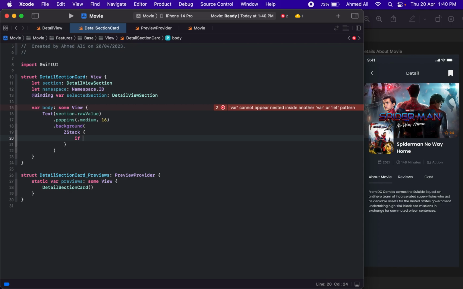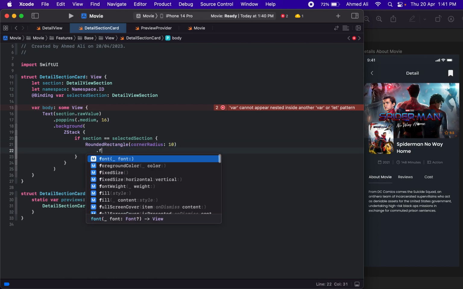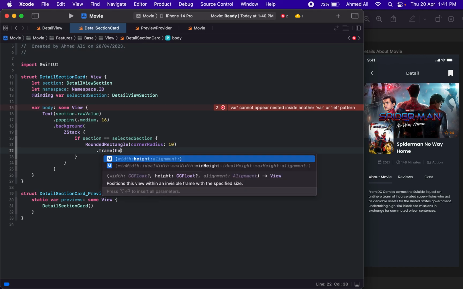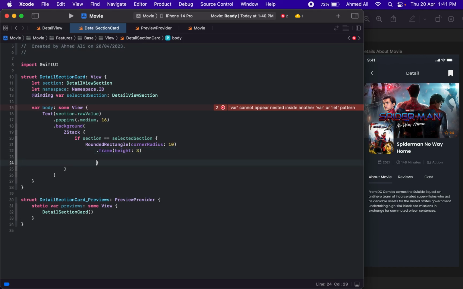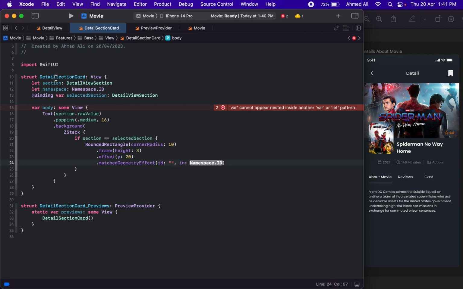We just need to check if section is equal to selected section, then we are going to have a rounded rectangle, corner radius 10 with the height of 3, and then we need an offset y 20 maybe, and then we need matched geometry effect, and the ID should be this, namespace should be this.